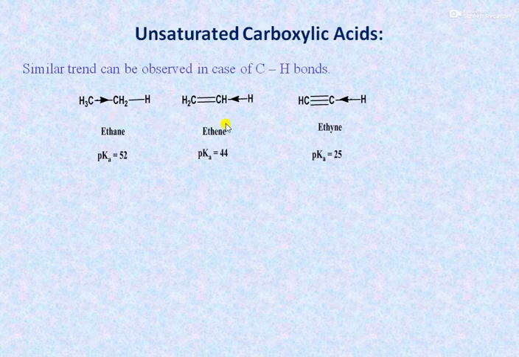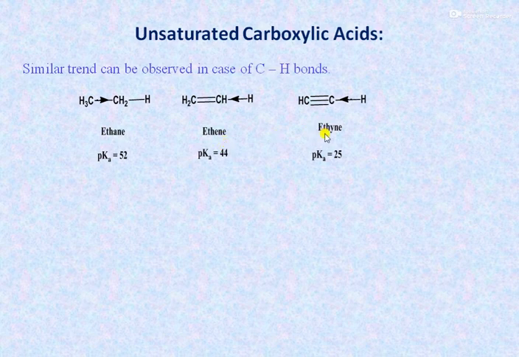While in the case of ethene, the -I effect of the olefinic carbon atom is present, meaning the bond is more polar. That's why it can be dissociated, and the negative charge is stabilized slightly as compared to alkane.